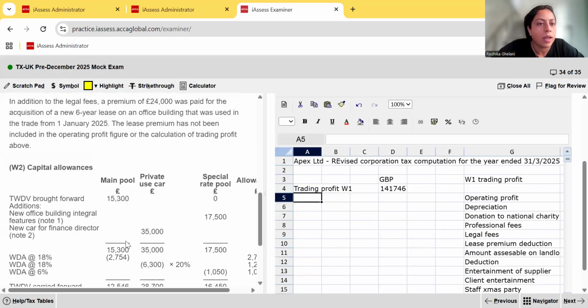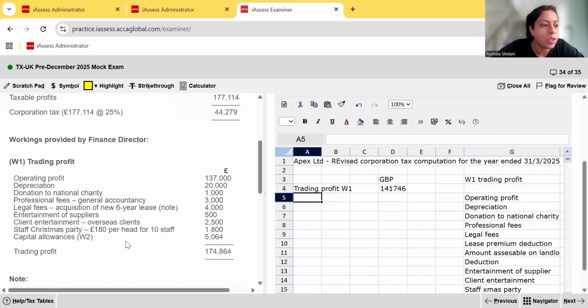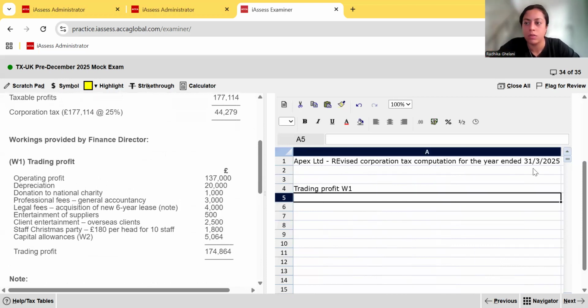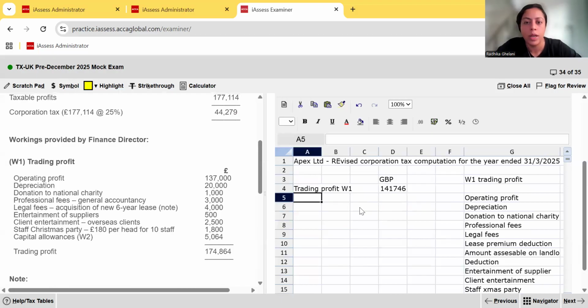No. Now, donations to national charities are not allowed in the subtraction of trading profit. But remember, these are qualifying charitable donations. So although we added it back in that working for trading profit, when we have our total income, we are allowed to subtract QCDs from there, isn't it?